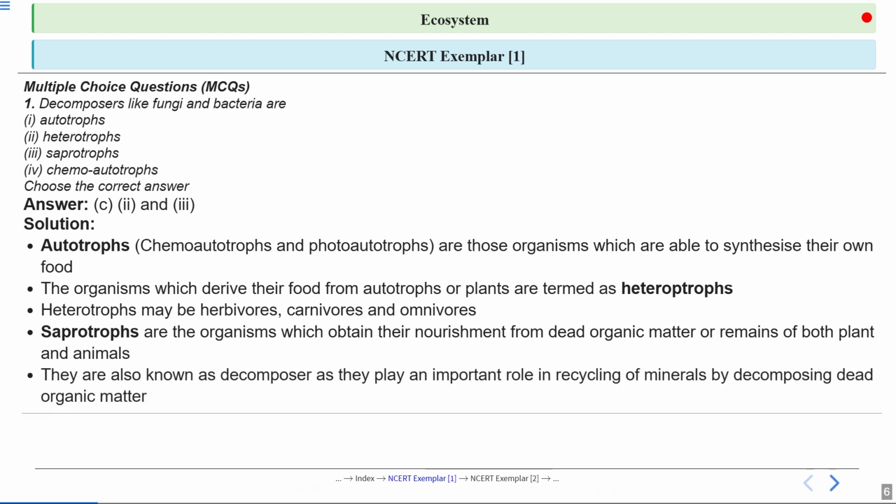Now these saprotrophs are also known as decomposers because they play a crucial role in recycling minerals and nutrients in the ecosystem. Without them, dead materials would pile up and nutrients would not return to the soil, because the decomposers also help in nutrient cycling. So decomposers are a very important part of the ecosystem.